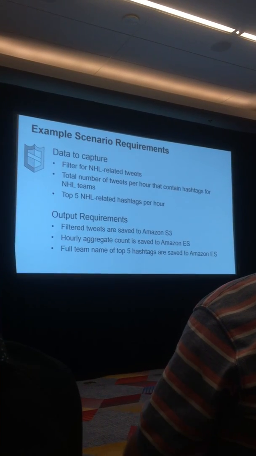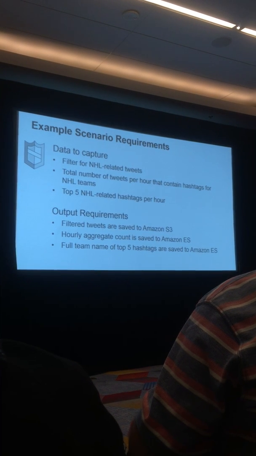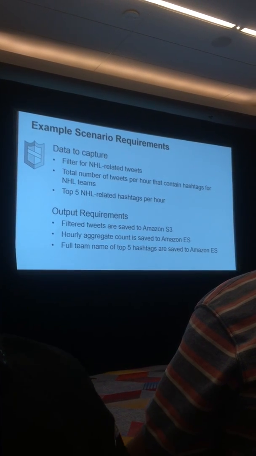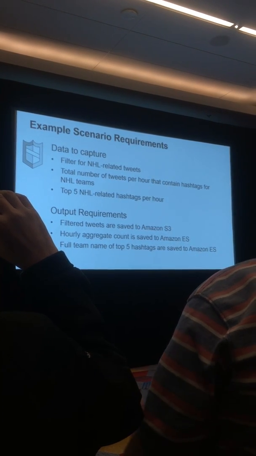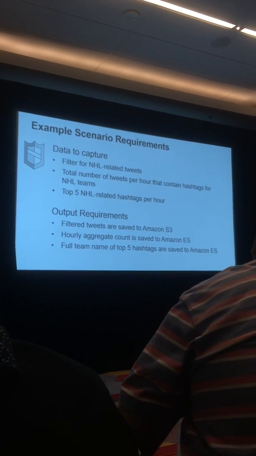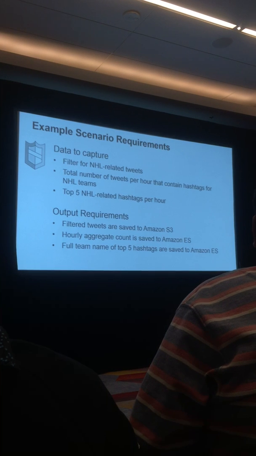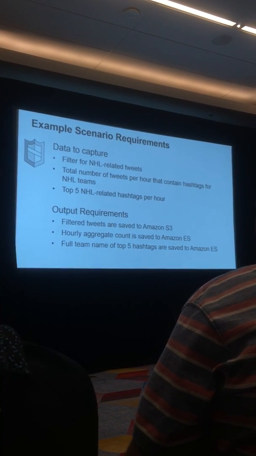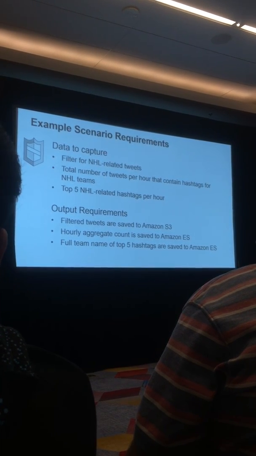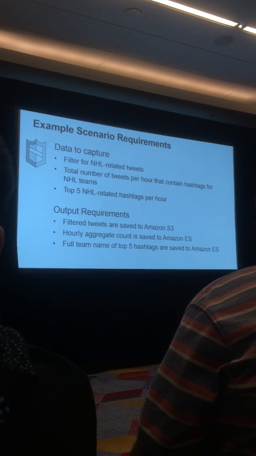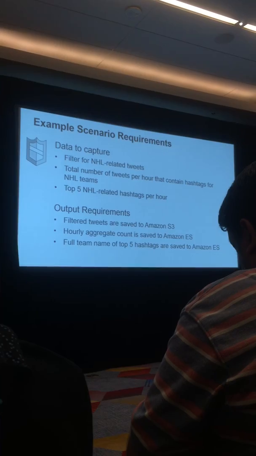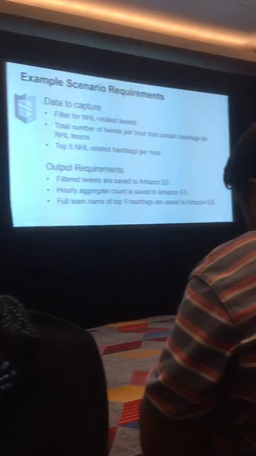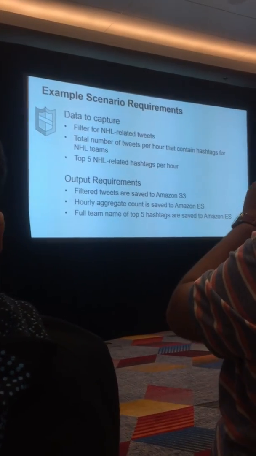What we want to do is filter for tweets that are just specific to our use case. I just care about NHL related tweets. I want to know how many total tweets per hour contain hashtags for teams that are playing in that league, and I want to know the top 5 NHL related tags per hour. So basically, what teams are being most mentioned every hour over a period of time.